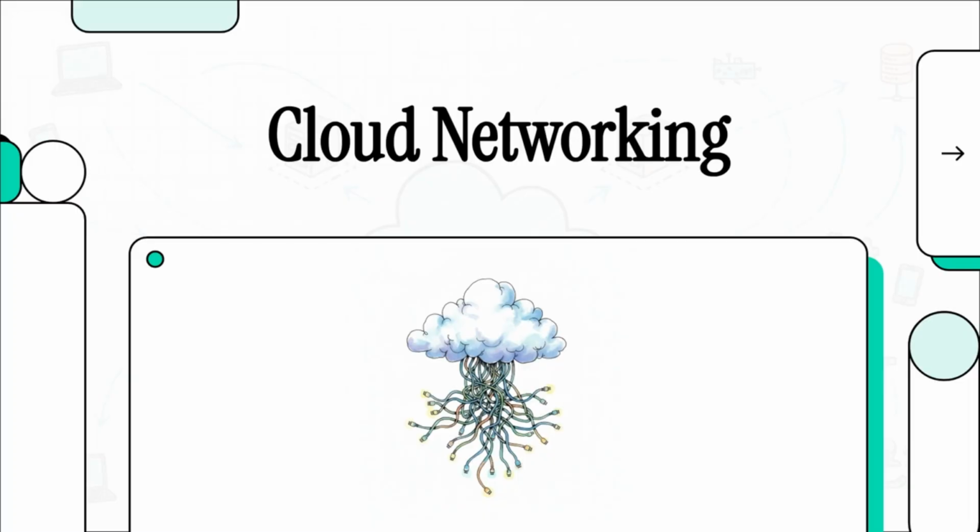Everyone talks about CPUs. We obsess over Kubernetes, the latest GPUs, and the endless, massive possibilities of AI. We spend our days optimizing compute power and shiny new frameworks. But almost nobody talks about the invisible system connecting all of it. Welcome to this explainer, where we're going to completely expose the hidden world of cloud networking.